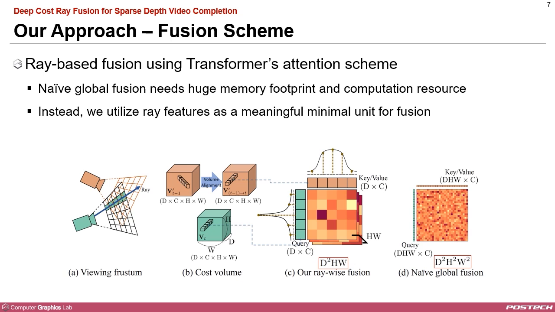Instead, we propose a ray-based attention mechanism, where we treat ray features as the minimal unit for attention. Ray features refer to the voxel features that a ray intersects within a cost volume. Why did we choose ray features? Ray features contain a probability distribution that is subsequently used to determine the depth of a pixel. By using ray features, we ensure that the entire distribution is considered during the fusion process.